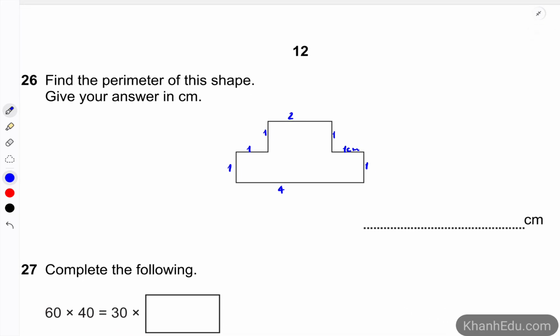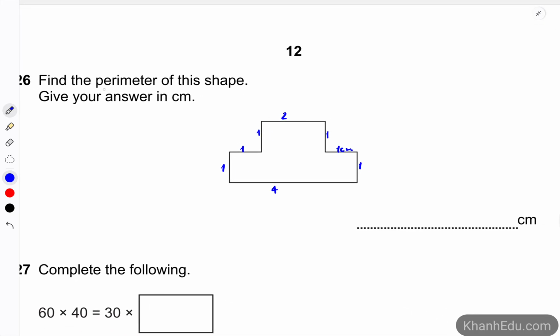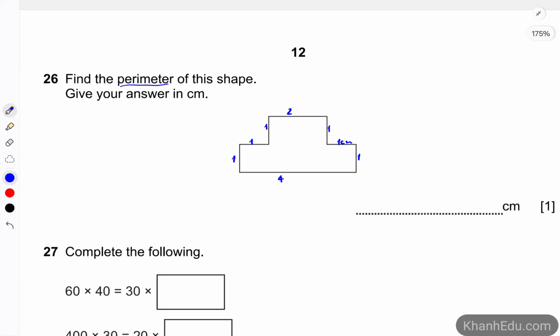So now it's time to add them up, because we are asked about the perimeter. So 2 plus 1 plus 1 plus 1 plus 4 plus 1 plus 1 plus 1 is 12 centimeters.